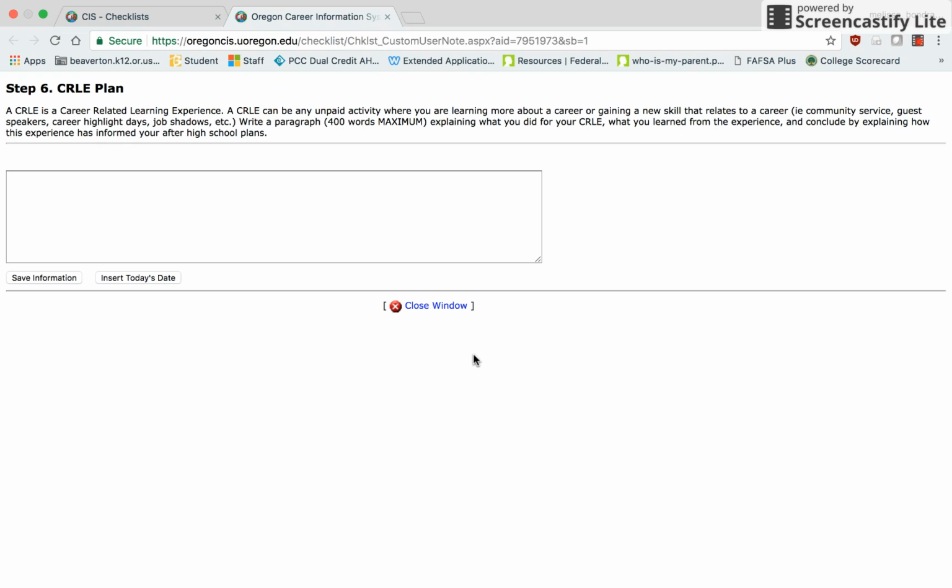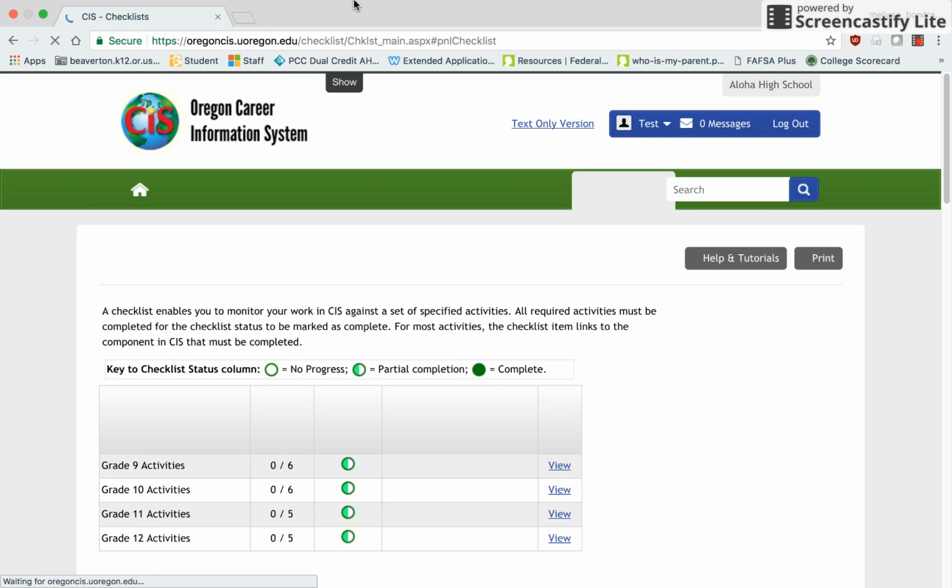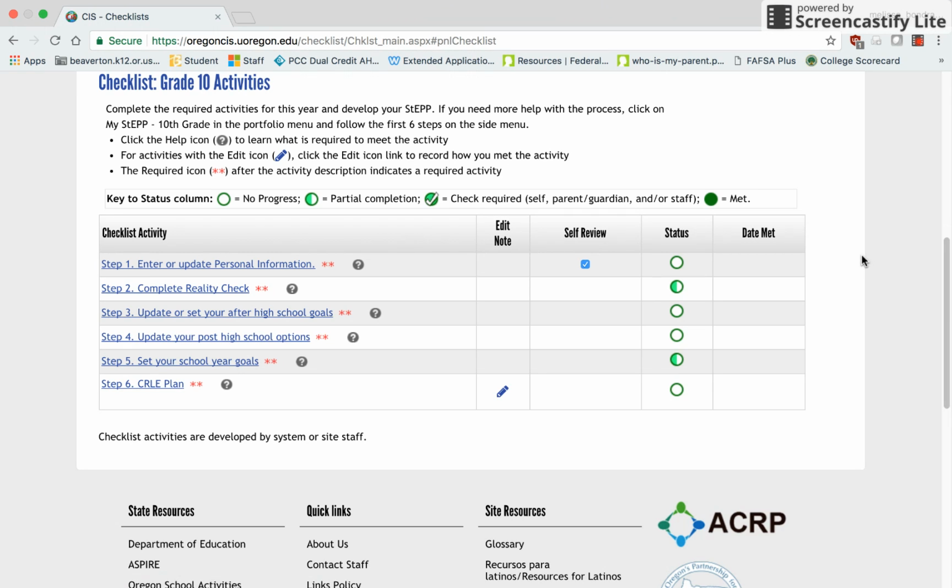Finally, step 6 is to write about a CURLE, or a career-related learning experience. This is any unpaid activity where you are learning more about a career. This can be community service, any guest speakers that come and talk about their jobs to any of your classes, career highlight days, job shadows, college visits, and anything else that relates to learning more about a career. You will write a paragraph, no more than 400 words, save the information, and exit back to your checklist. And that will conclude your grade 10 activities.